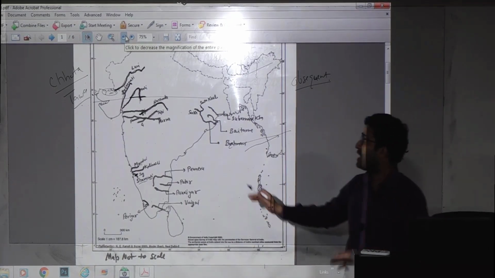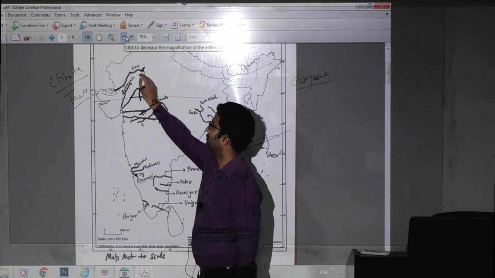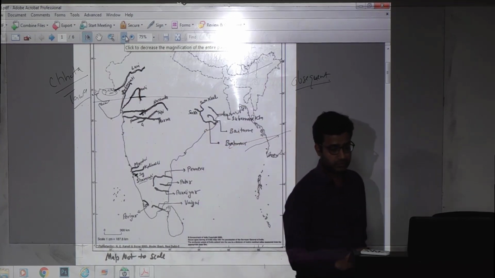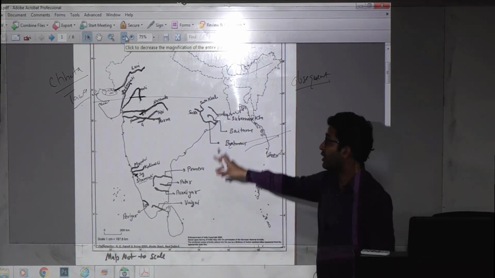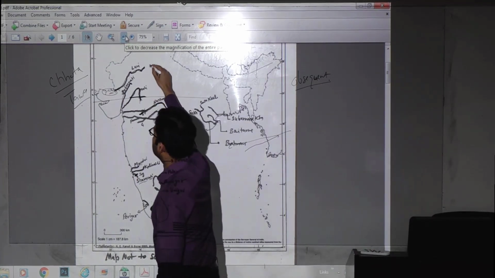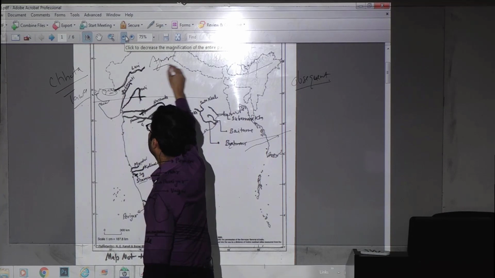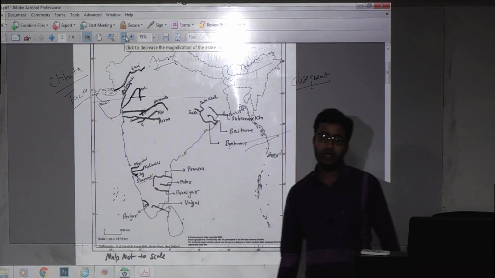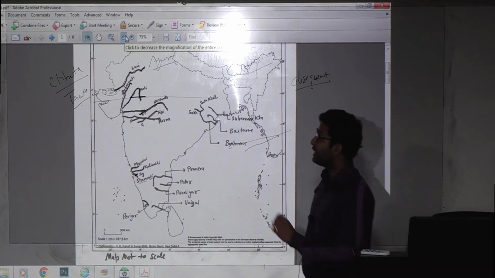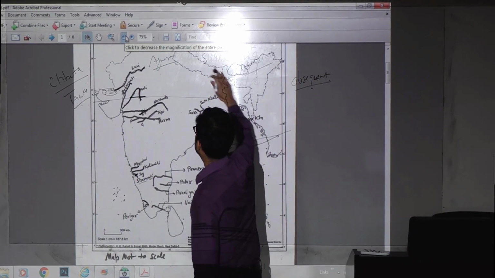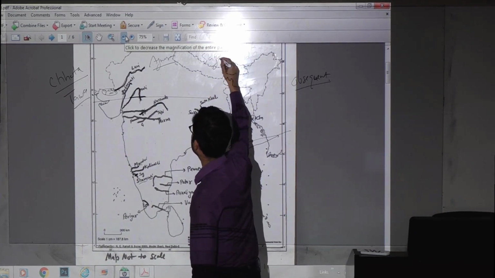So what we do, we start with this Luni river. For Luni river you can note down, rising near Ajmer, where it is known as Sagarmati. So another name of Luni is Sagarmati.